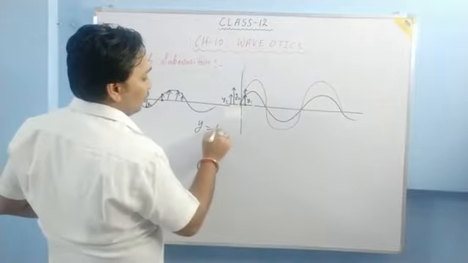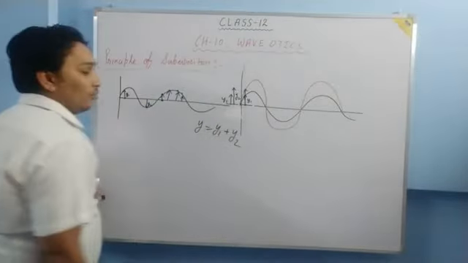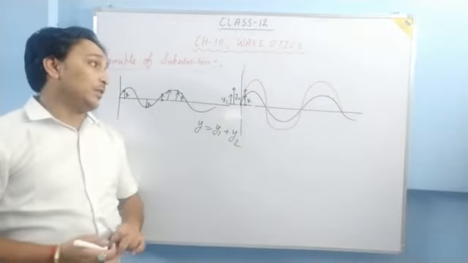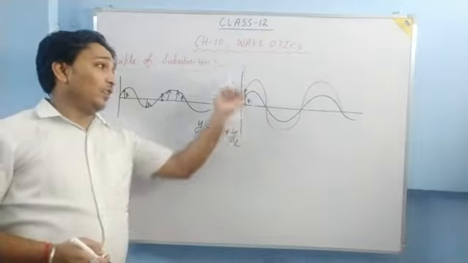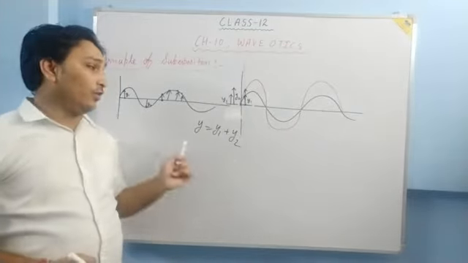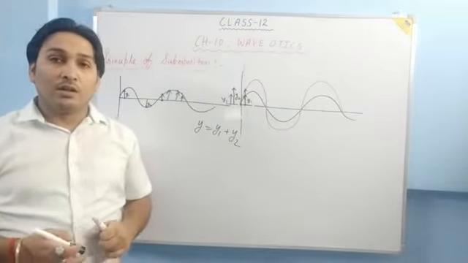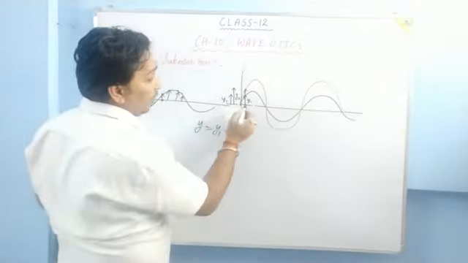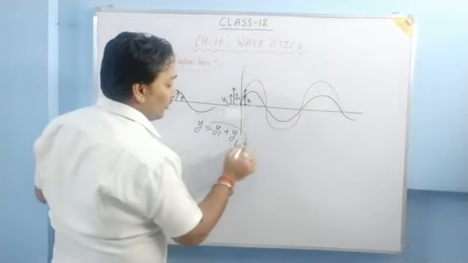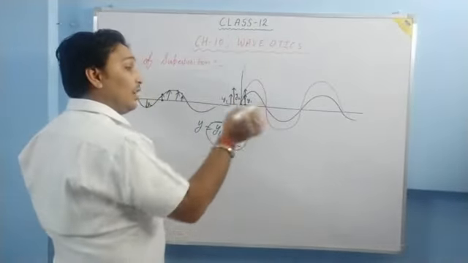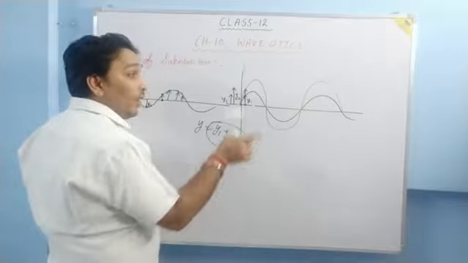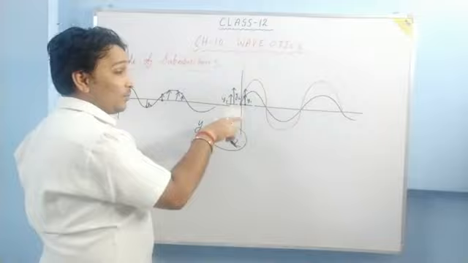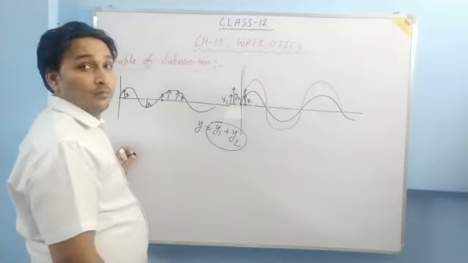Yes, you are right, it should be y1 plus y2. So what you have actually done is add the displacements. Displacement is a vector quantity, but here the displacements are in the same direction, so we can add them. Is it clear? So what is happening here? The displacement of the particle is the sum of the displacements given by the individual waves. Is it clear?